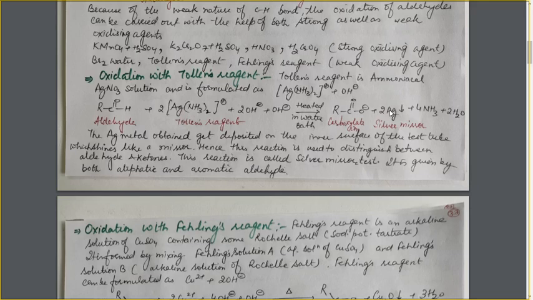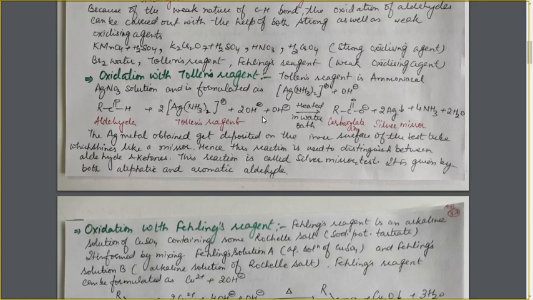It is undergoing reduction, but there is only a change of 1 unit in oxidation number. To balance the change in oxidation number, we have taken 2 Ag positive ions. So there will be a net decrease in oxidation number of 2 units. So the increase in oxidation number and decrease in oxidation number is balanced.